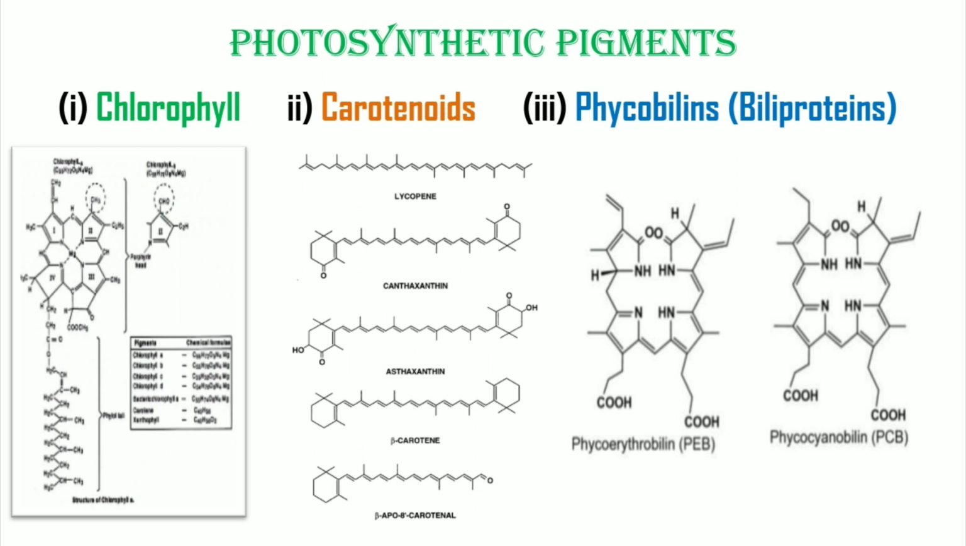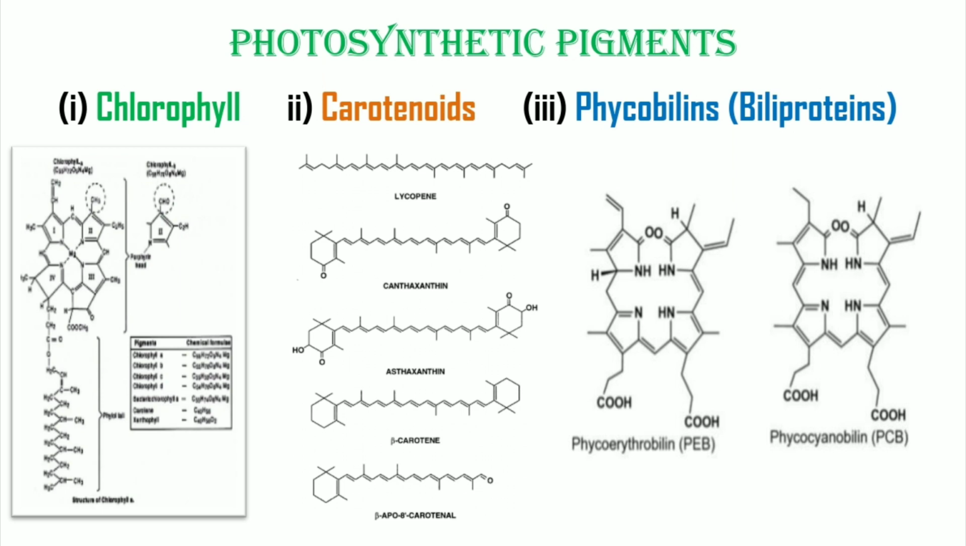Phytol tail is a side chain of hydrocarbons. It is attached to one of the pyrrole rings. This chain helps the chlorophyll molecules to attach with the thylakoid membrane. Out of various types of chlorophylls, chlorophyll A and chlorophyll B are the most important for the photosynthetic process. Chlorophyll A is found in all photosynthetic plants except photosynthetic bacteria. For this reason, it is designated as the universal photosynthetic pigment or primary photosynthetic pigment.